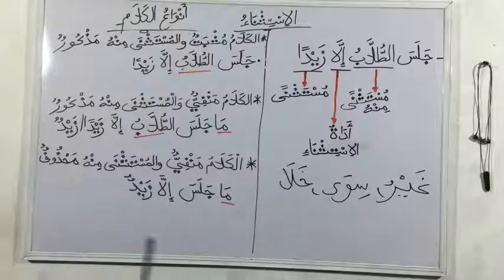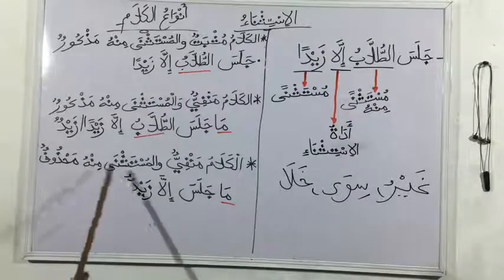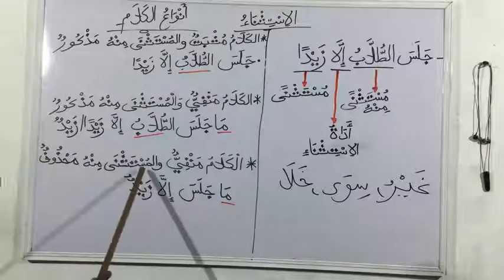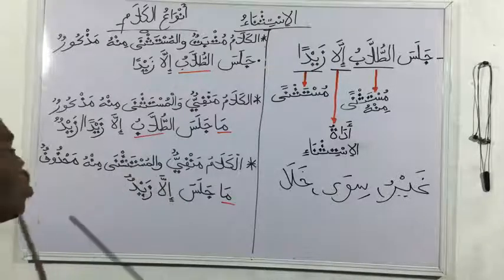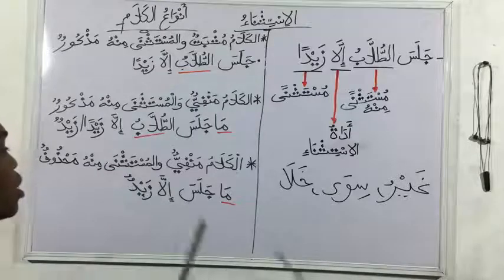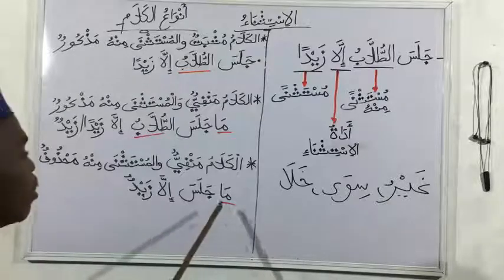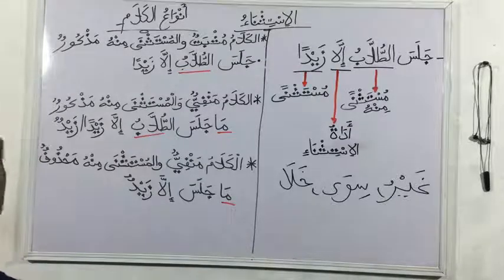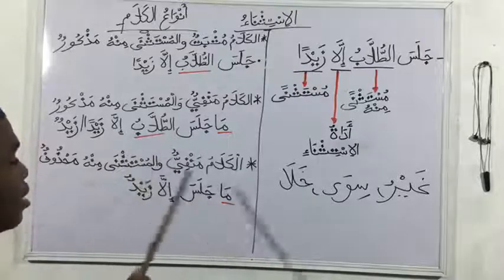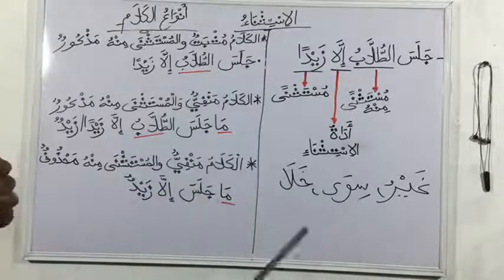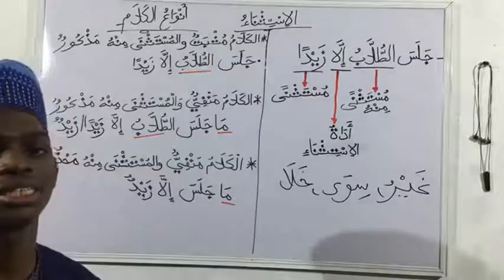And the last case is al-kalamu manfiyun wal mustasna minhu mahzuf. Just like we said that the mustasna minhu can be erased. In this last case, we have a situation where the mustasna minhu, the accepted from group, has not been mentioned, it has been erased, and the statement is a negative statement. That is the third case. For example, ma jalasa illa zaydun. In this case, you can see that our tulab, which is our mustasna minhu, has been erased, but our statement is still valid. Ma jalasa illa zaydun. No one sat except Zayd.